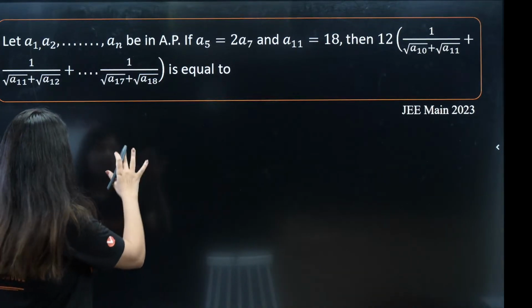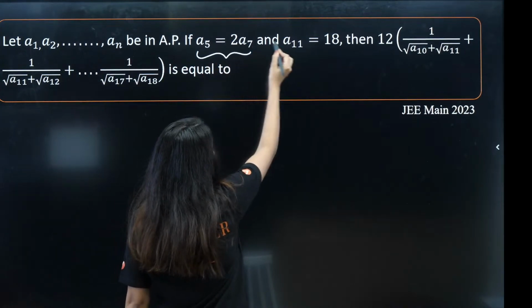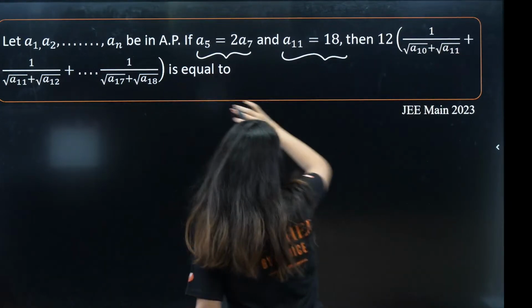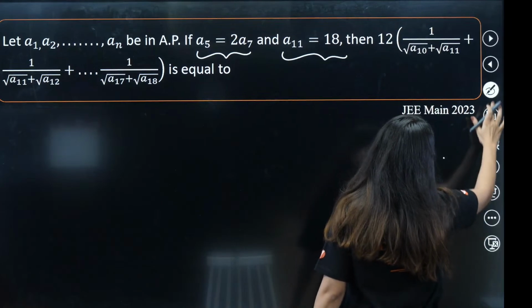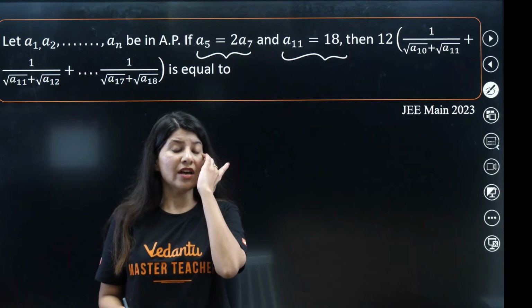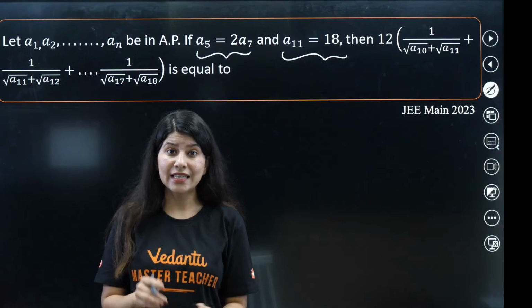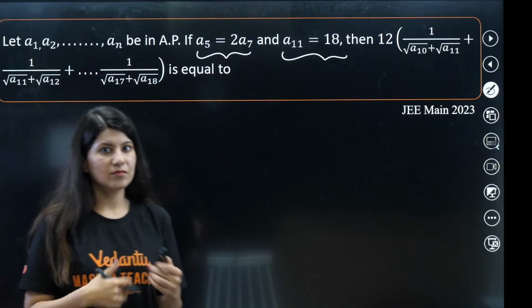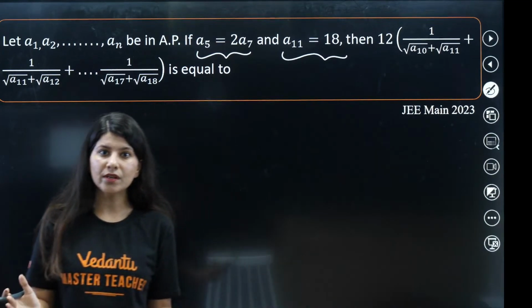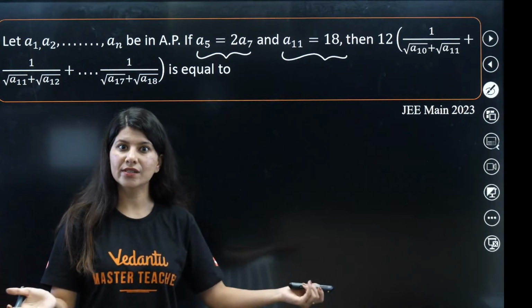The question says there is an AP, and the question also says A5 is equal to this, and these two terms are given to us. What we need to calculate is this whole particular series. This is a very popular type of question. We have a set standard method for it. If you are seeing it for the very first time, then you need to solve at least 2 to 3 questions of this type. This is nothing out of the box.